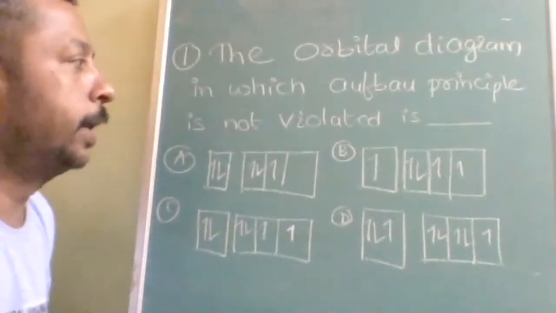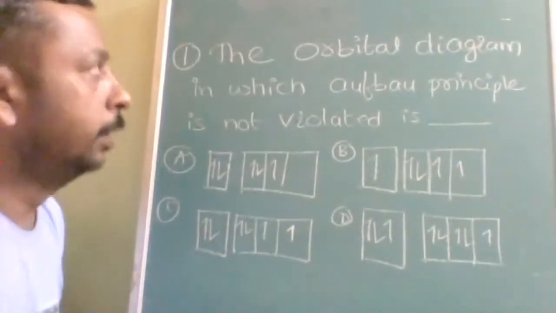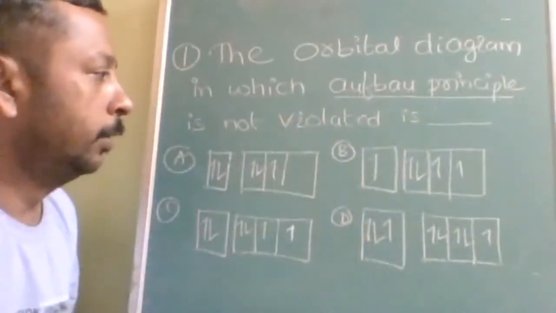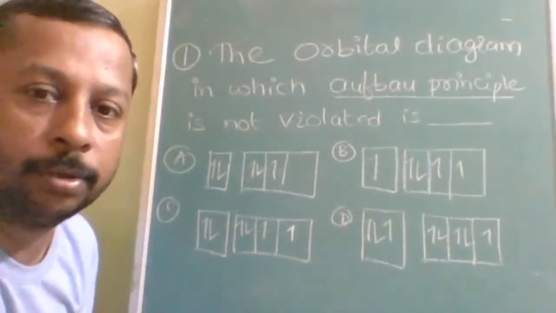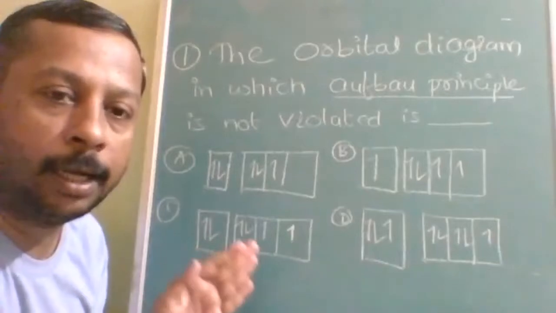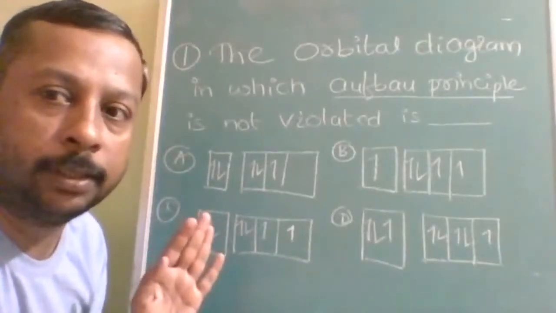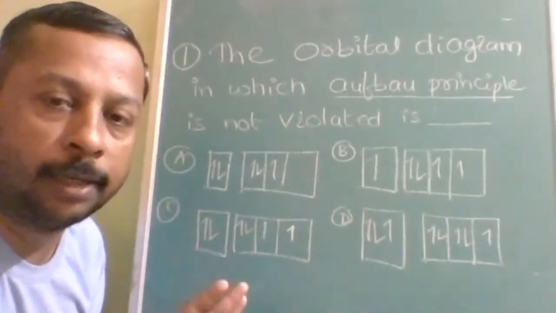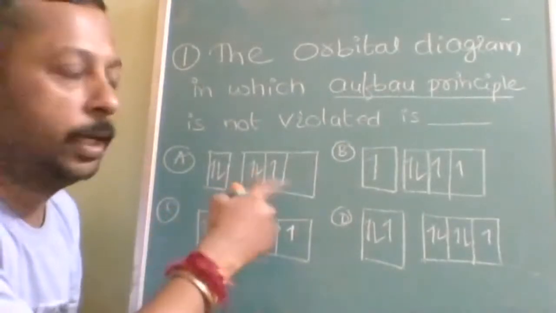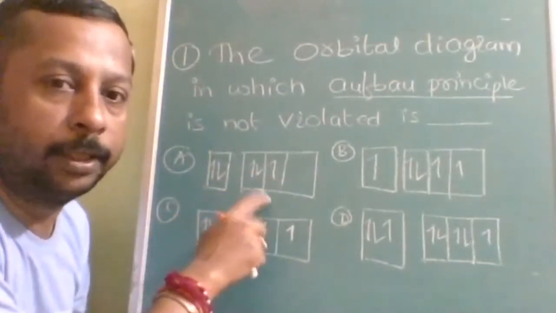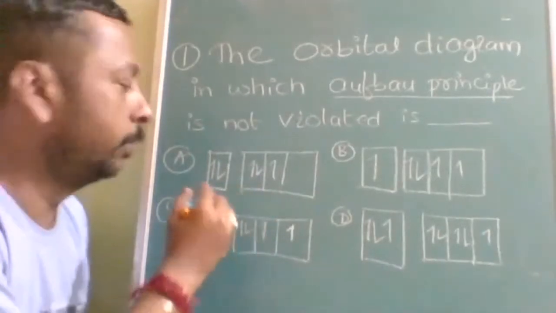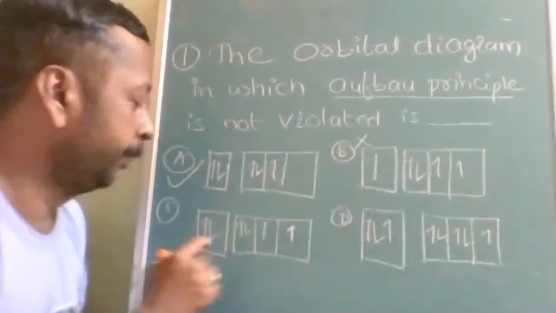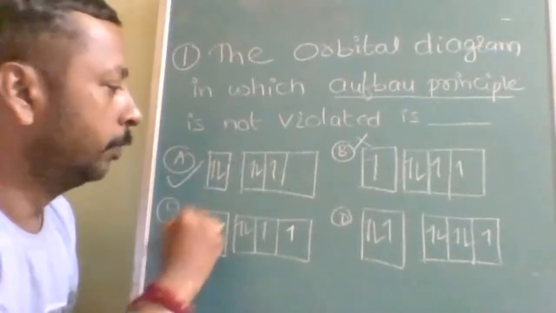See here how strategically the question is based. We have to find out where the Aufbau principle is not violated. The Aufbau principle only says that you should fill the orbital after filling up the lower energy. How you are filling up the higher energy is not about the Aufbau principle. See, this is filled, you filled anyway, but after filling only you should fill this. So is it violated? No, it is not violated. Here, without filling this, he entered into this. That's why it is violated. With filling and filled here, not violated.